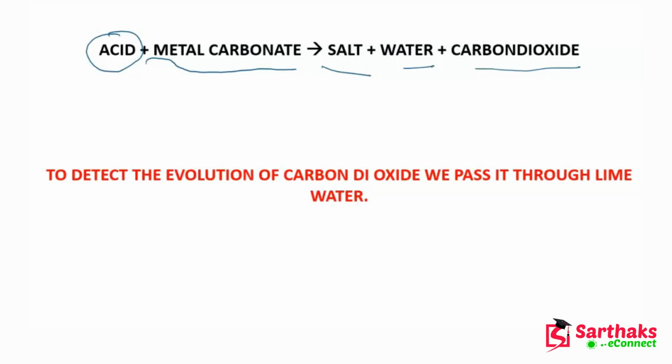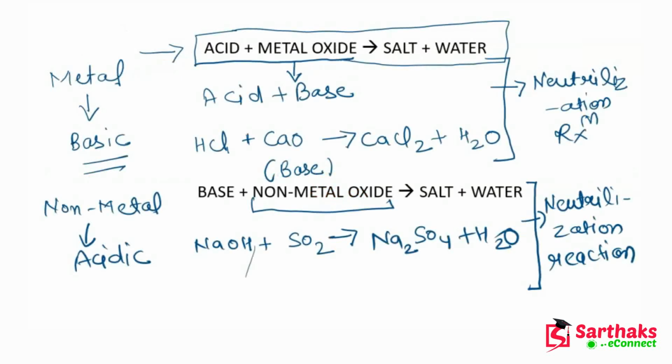But in this case, what will happen? Because this is metal carbonate, one thing is formed extra, and that is carbon dioxide. On the other hand, we have seen on the previous slide that whenever acid reacts with metal oxide, then salt and water are formed. But you have to understand the difference between these two reactions.